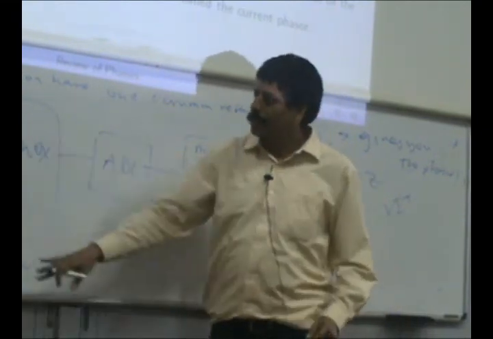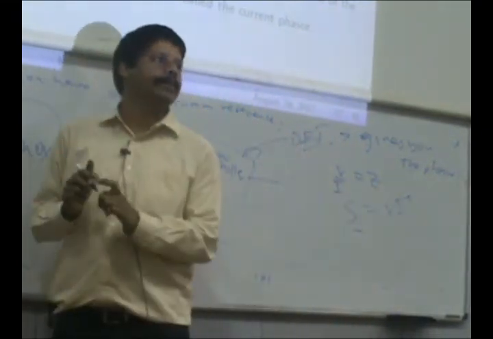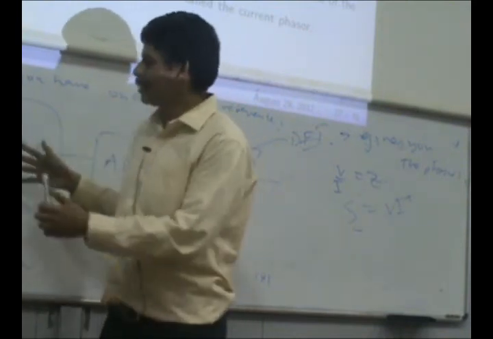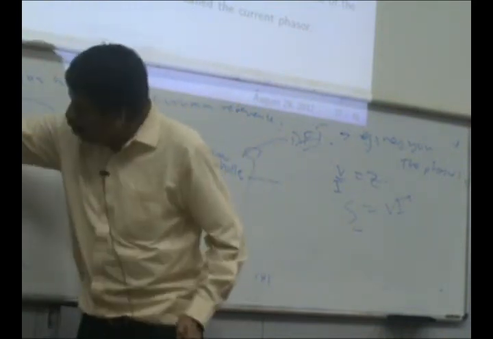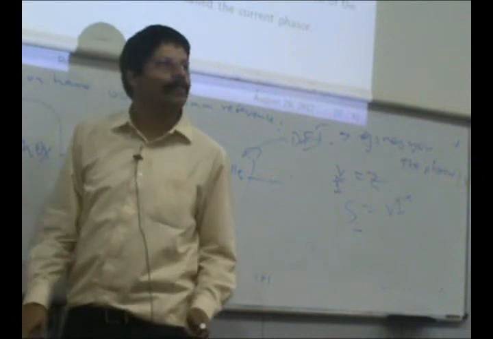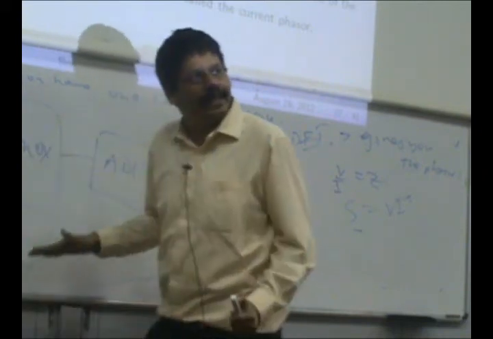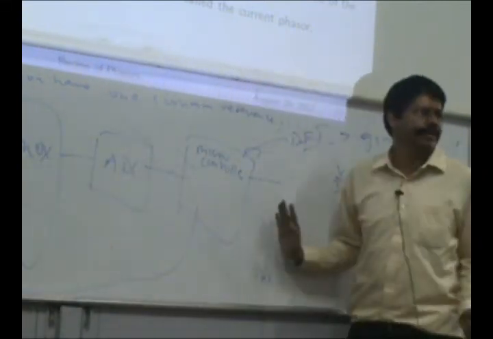So this is how you will do it, for example, in a relay or in a substation, where one clock can be used to sample all of them, and you will automatically get consistent phasors.